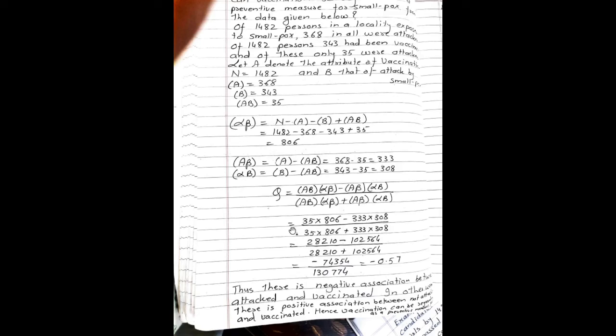We can get Q as 35 into 806 minus 333 into 308 divided by 35 into 806 plus 333 into 308.